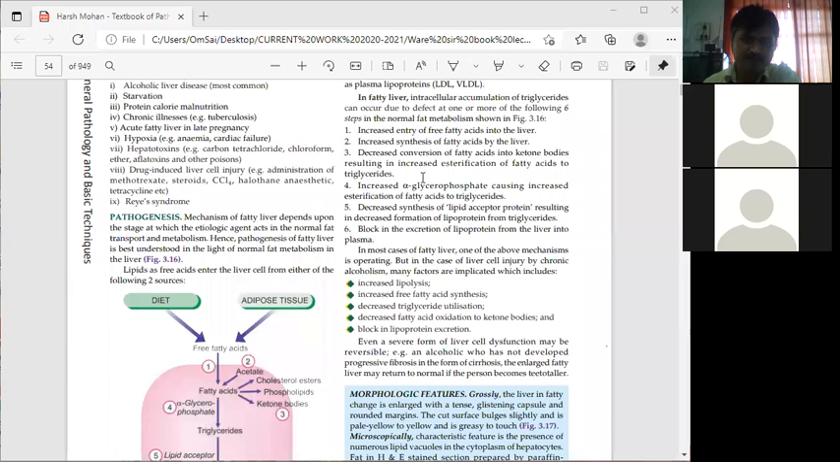Now, increased alpha glycerophosphate causing increased esterification of fatty acids to triglycerides. If the concentration of alpha glycerophosphate is increased, what is the role of alpha glycerophosphate, students?